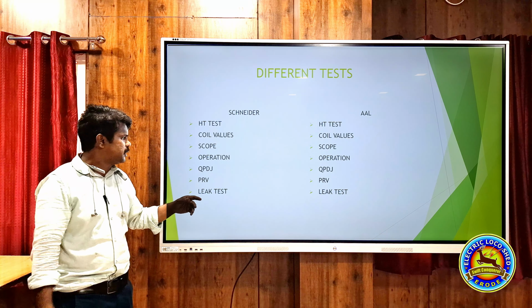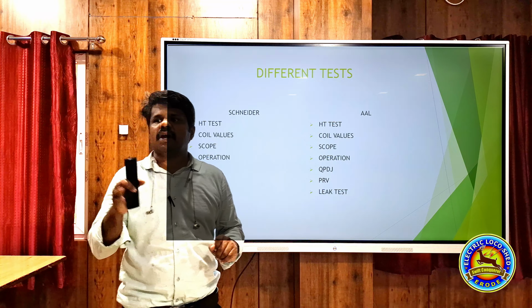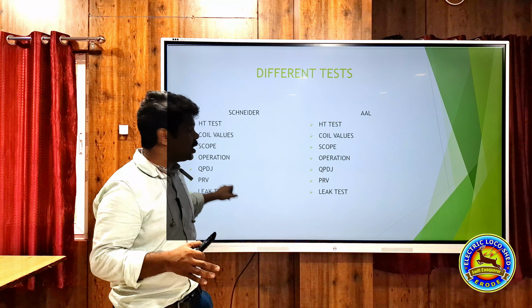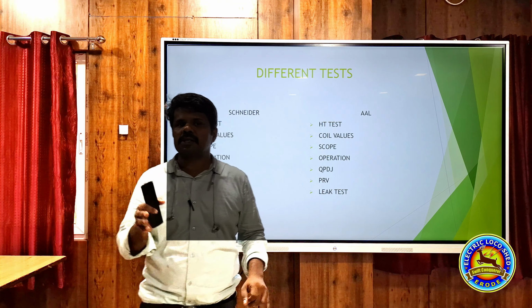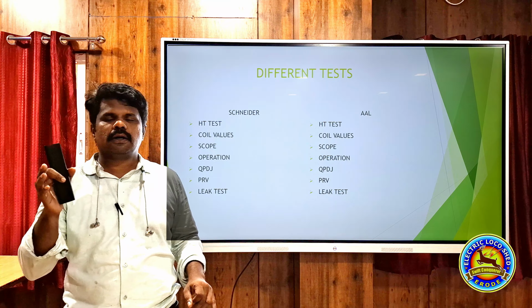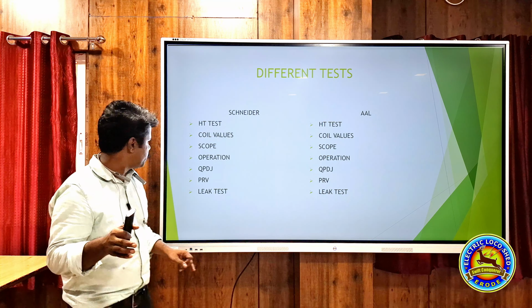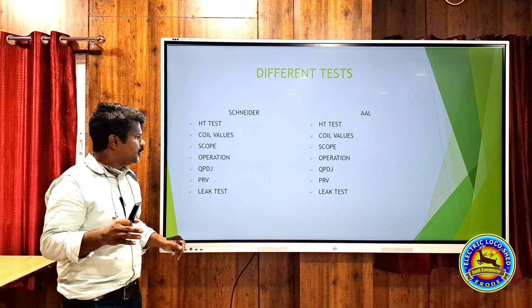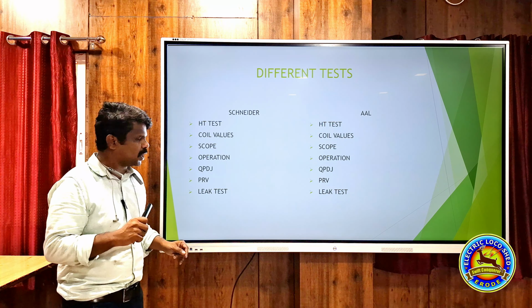Then PRV. PRV is pressure reducing valve, that we have to keep. In case of Schneider, it is 6 kg, and in case of AAL, it is 4.8 kg. Okay. Then leak test. Leak test also we have to carry out. In Schneider VCB, we will carry it out in off condition and on condition. That we will check. Okay.